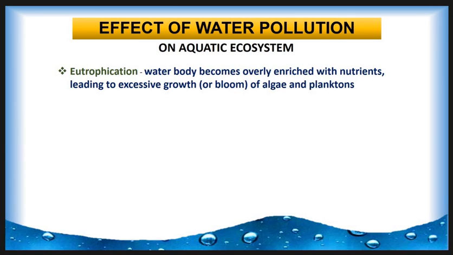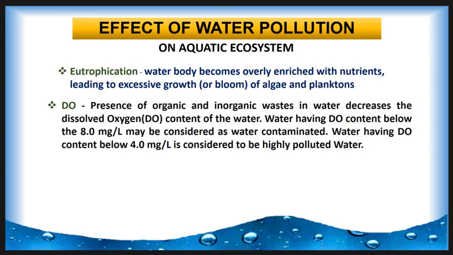Then eutrophication. Eutrophication is the process in which a water body becomes overly enriched with nutrients like phosphorus and nitrogen, due to agricultural fertilizer runoff with rainwater and sewage water, leading to excessive growth of algae, that is the algal bloom, and phytoplankton. Due to this, the oxygen level of water decreases and leads to biological oxygen demand.